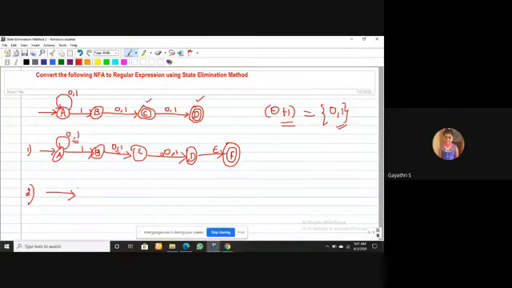So A, this is 0 plus 1, this is B, then this is also 0 plus 1, this is C, D, then this is also 0 plus 1, then epsilon.